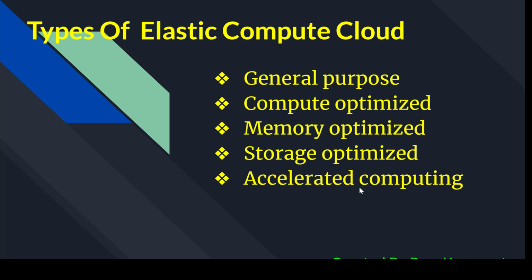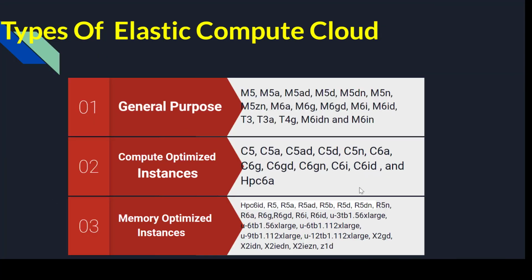Okay, let's talk about general purpose. There are some general purpose server categories, or we can say families, such as M5 and M5A. All these come under general purpose. And if you need compute optimized, as we discussed, which has more CPU, more virtual CPUs, then you have to go with this type of EC2 instances in AWS.